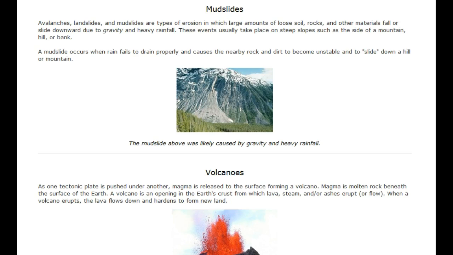A mudslide occurs when rain fails to drain properly and causes nearby rock and dirt to become unstable and slide down a mountain or hill. The mudslide here was likely caused by gravity and heavy rainfall.